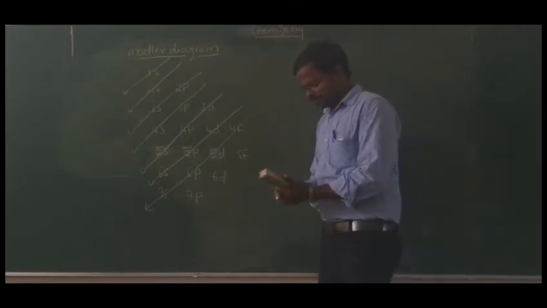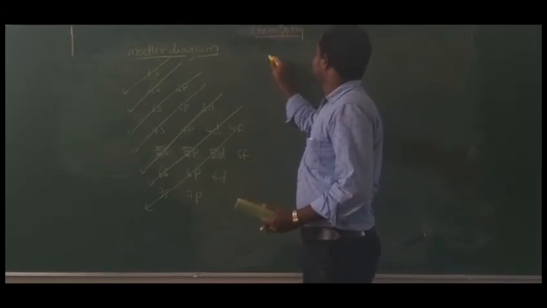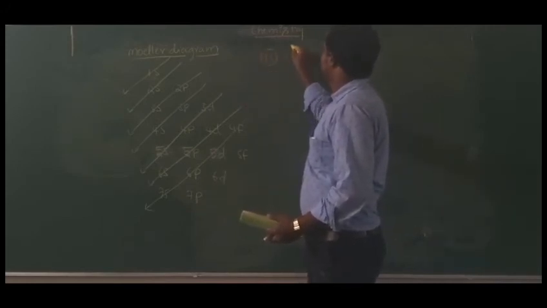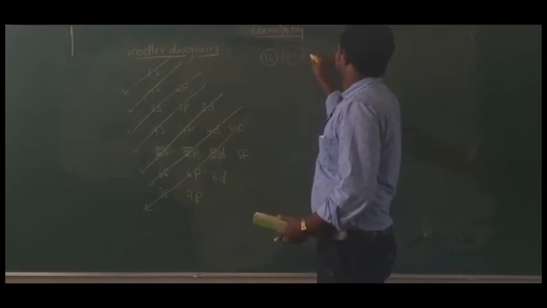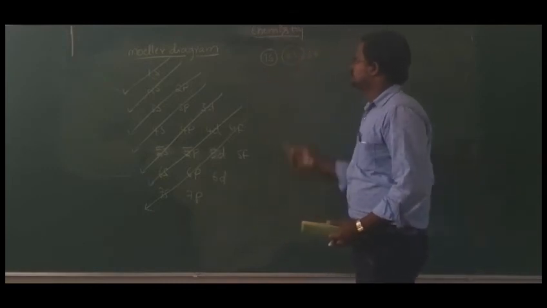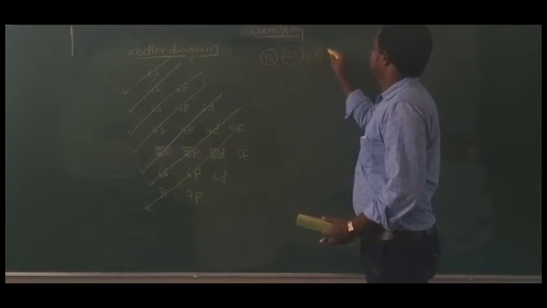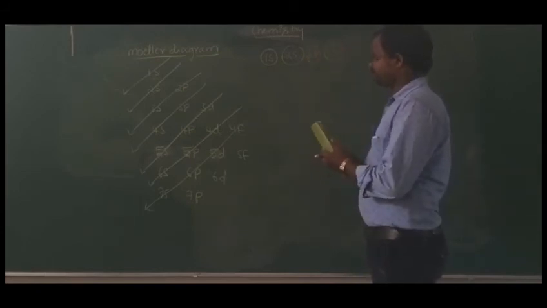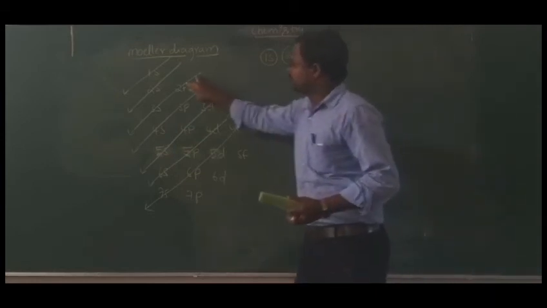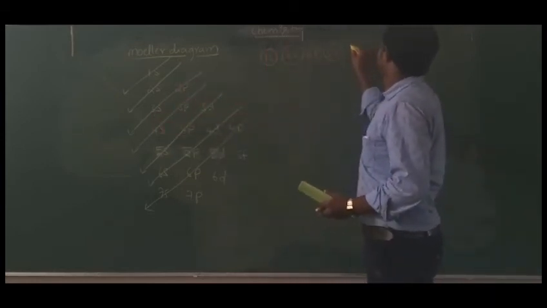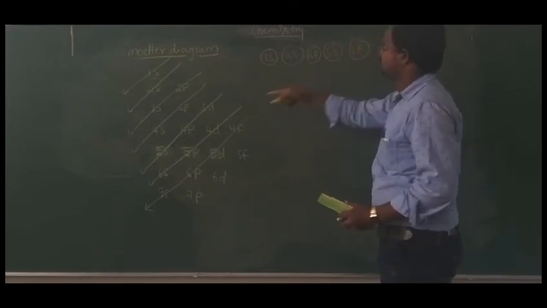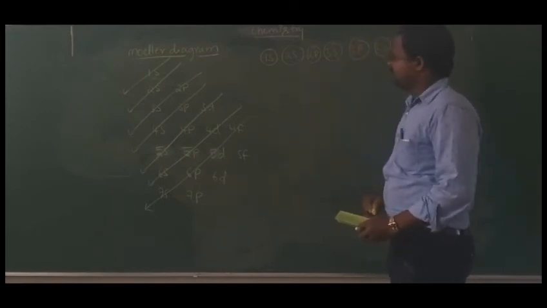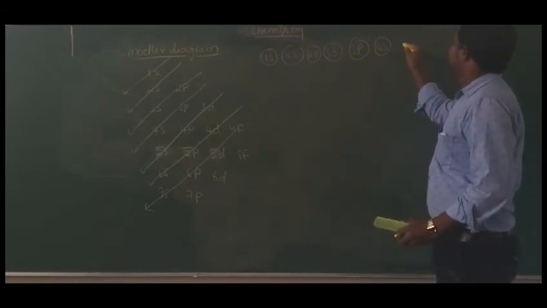See first one is 1s. Second one 2s, third one 2p, next one 3s, next one after 3s again 3p, after 3p 4s, after 4s 3d.